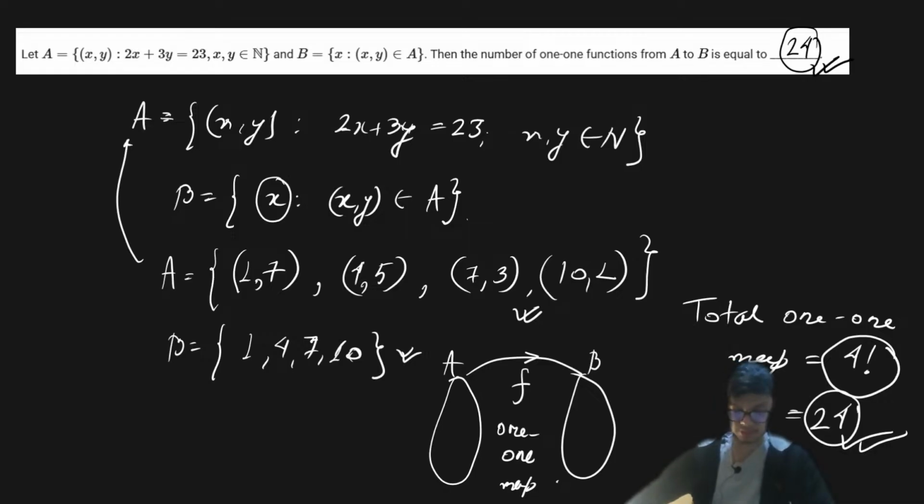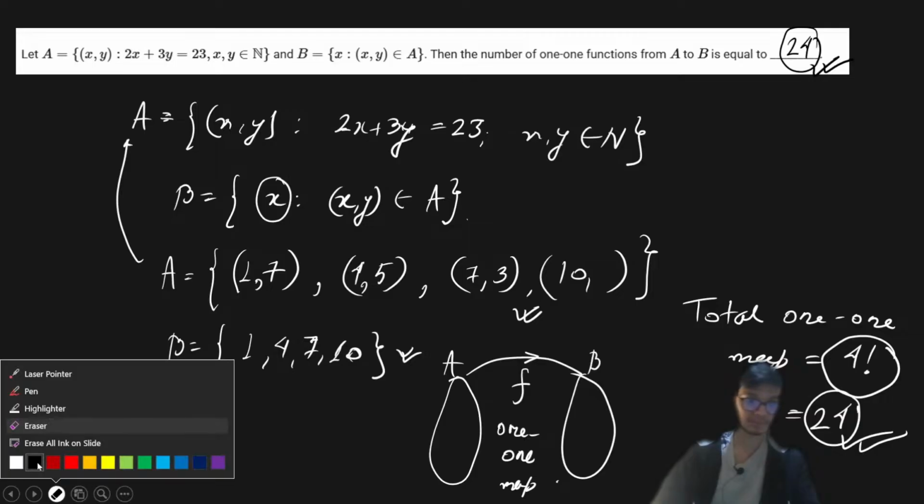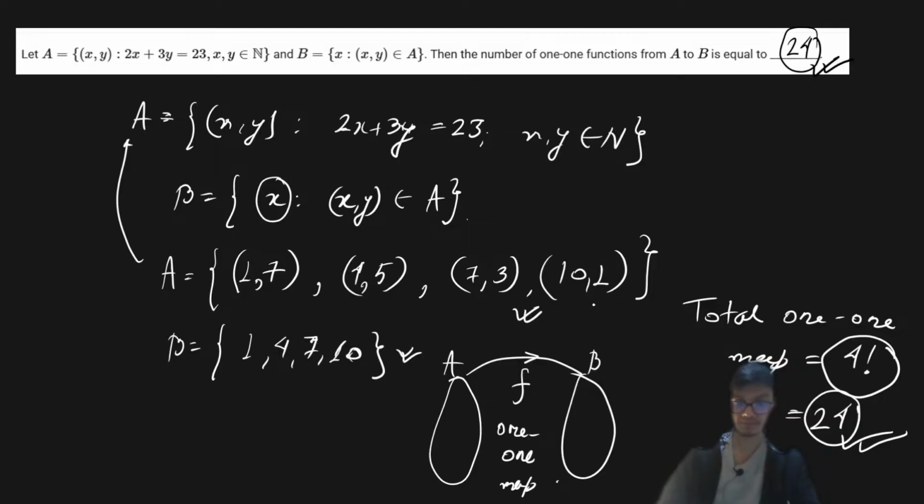Just correct those elements. It should be x comma y, not y comma x. 7 comma 3 will be there, and then we will have 4 comma 5, and then we will have 1 comma 7, and then we will have 10 comma 1. Okay, 10 comma 1. This will be the elements in set A.